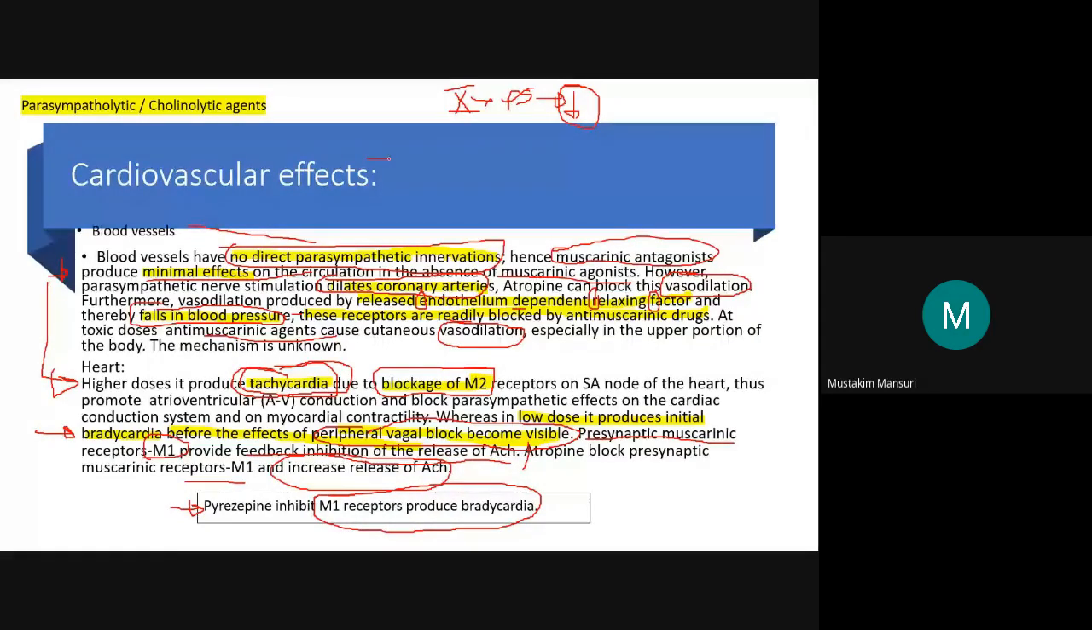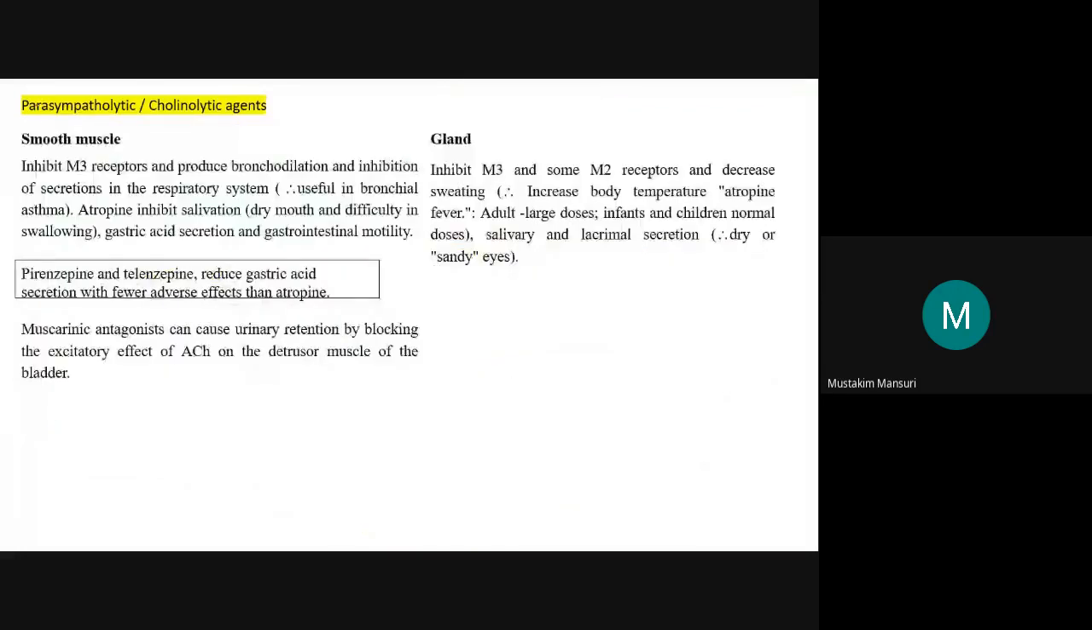Now comes the effect on the smooth muscle. What may be the effect on the smooth muscle?